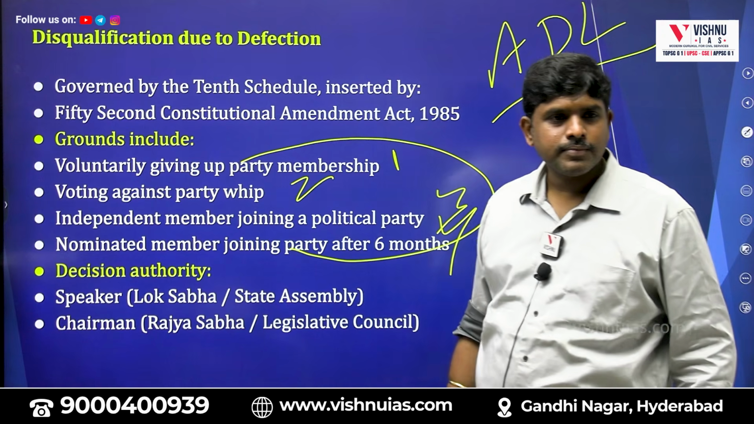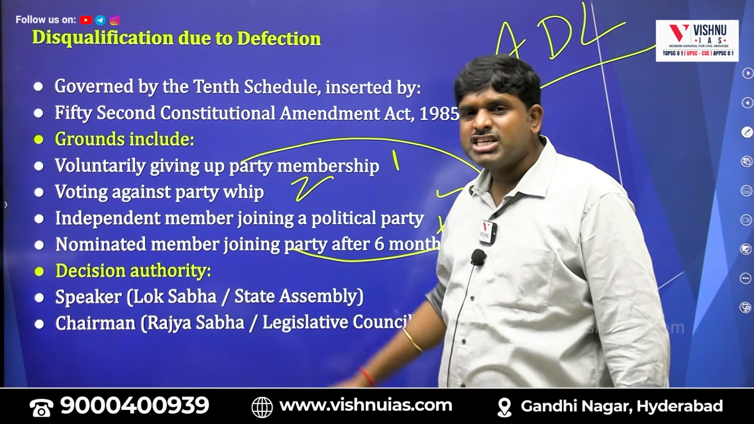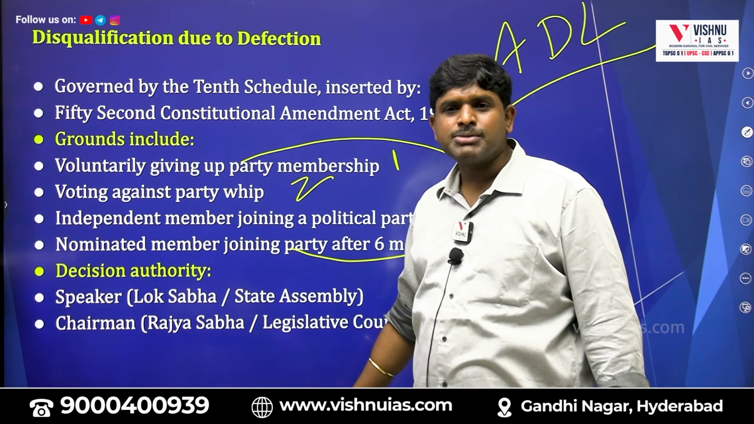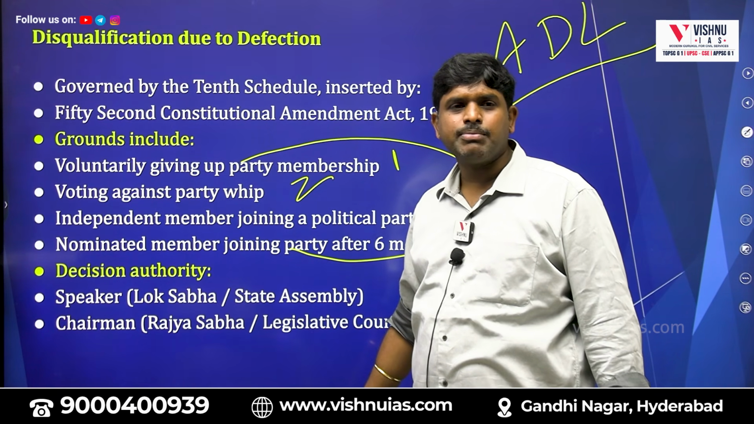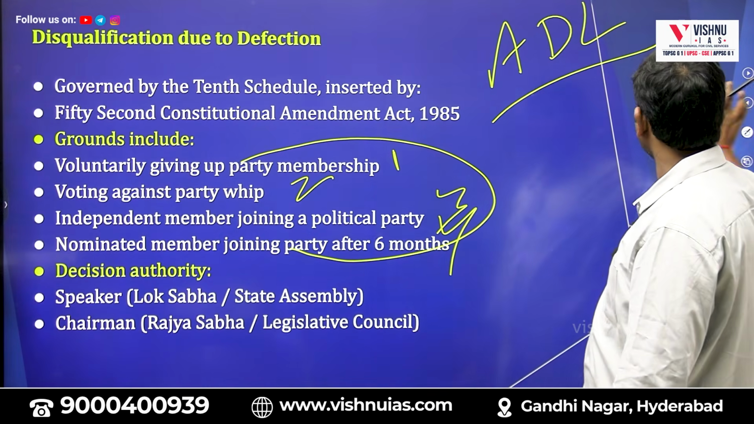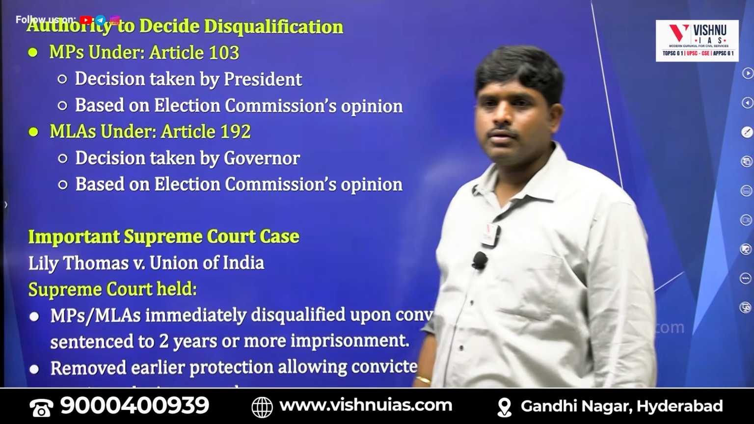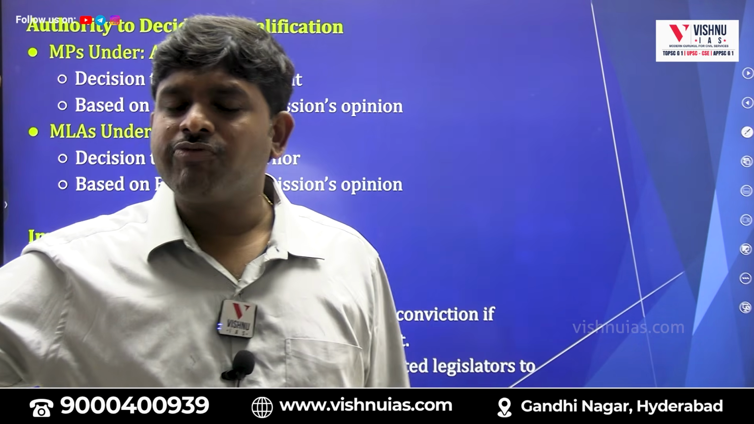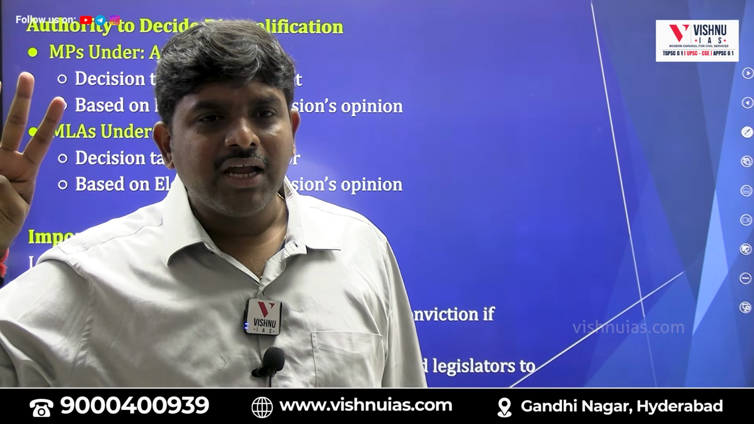Who is the decision authority? Speaker, for Lok Sabha and Legislative Assembly. Who is the deciding authority for Rajya Sabha and Legislative Council? Chairman. That's it. 5 provisions for Constitution, 3 provisions for RPA, 4 provisions for anti-defection.